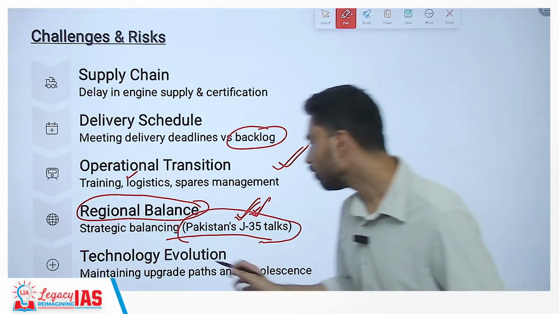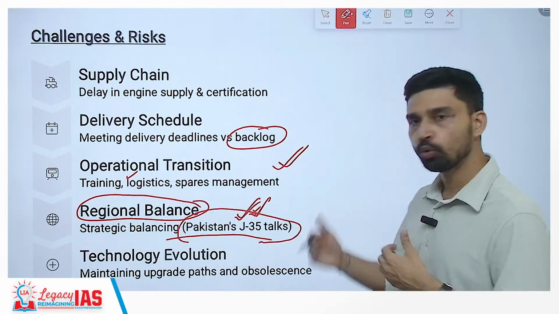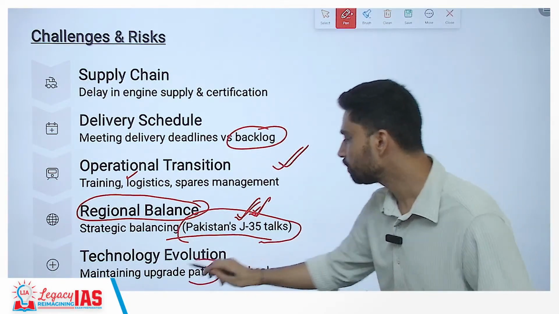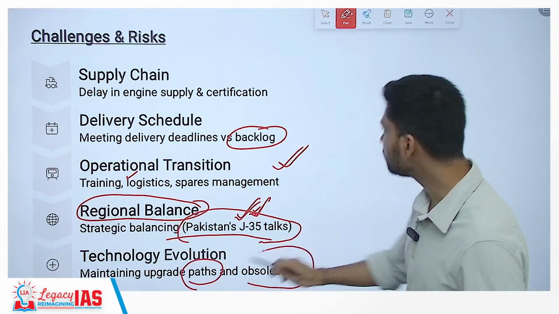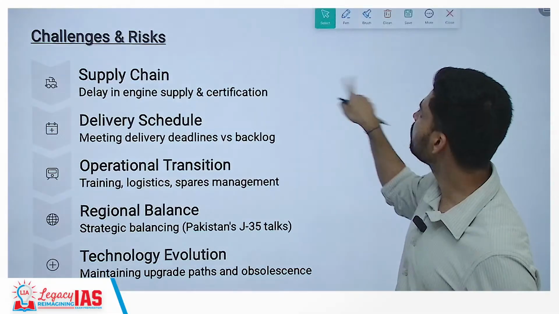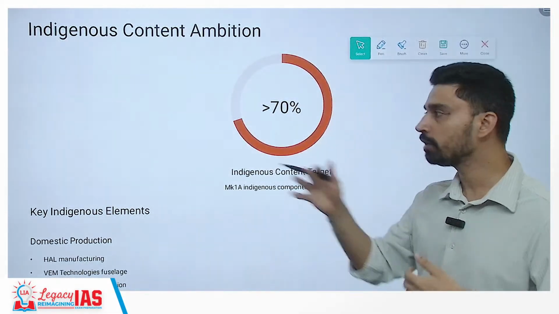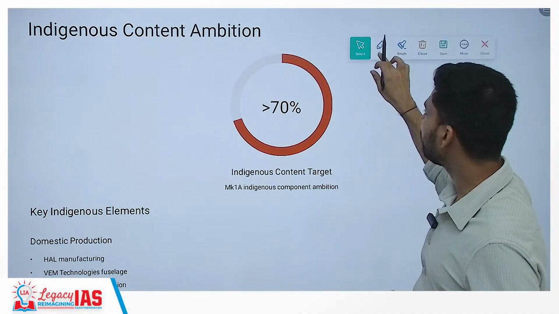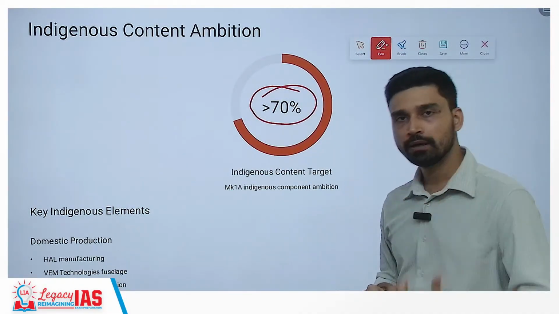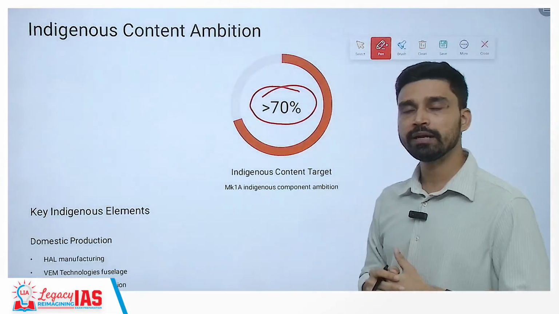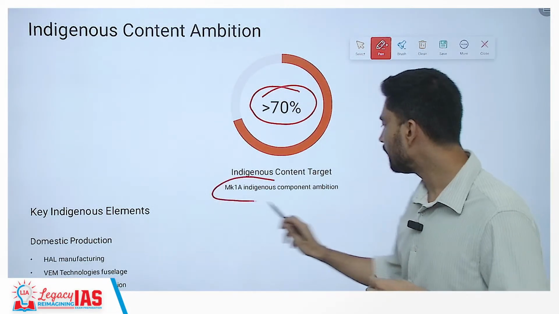Now, technological evolution also we have seen in the last couple of years, where upgrade has been ensured and the upgradation path has been such that obsolescence is something that is ignored. That means only those kinds of systems which are required in next generation warfare are installed here. Also, here the government has focused on indigenous content. That means more than 70% of the content that you have in Tejas Mk1 has been developed within India. It is indigenous in nature, and this is also something that we have to be proud about.